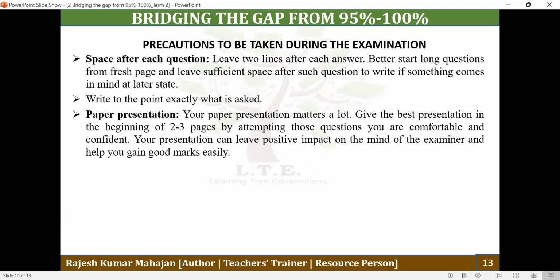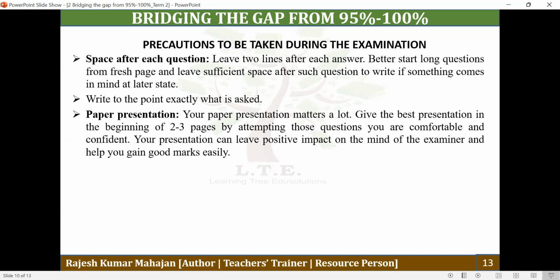Then what about the paper presentation? For this purpose, the initial 2 or 3 pages should be written with those questions for which you are quite confident. This way you leave a positive impression on the mind of the paper checker. The paper checker receives answer sheets from different types of schools. No paper checker comes to know whose school these sheets are from. The sheet may belong to a private school, a government school or any other type of school. So it is your style of presentation which attracts the attention of the paper checker.